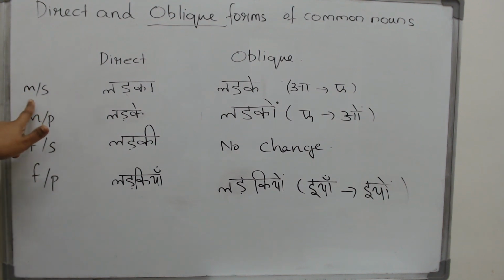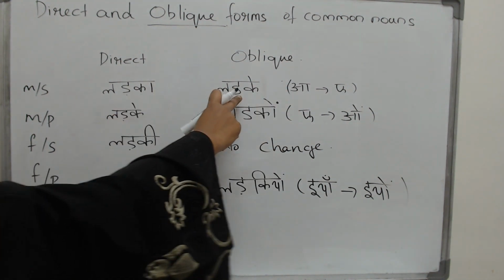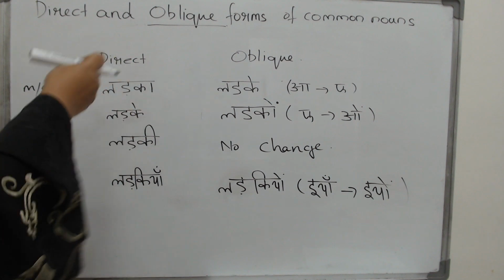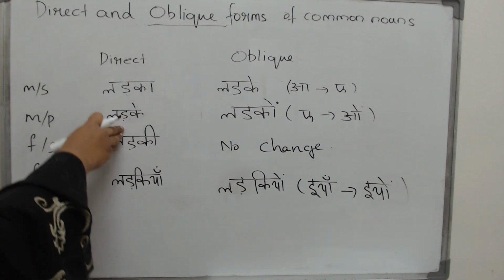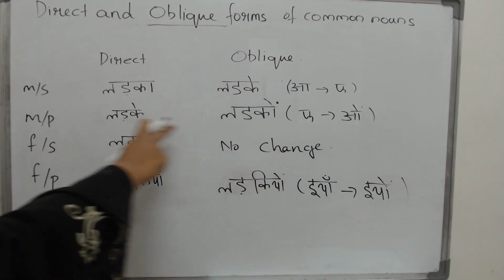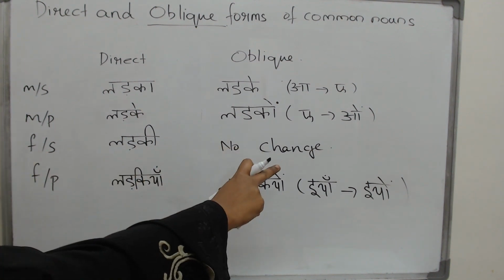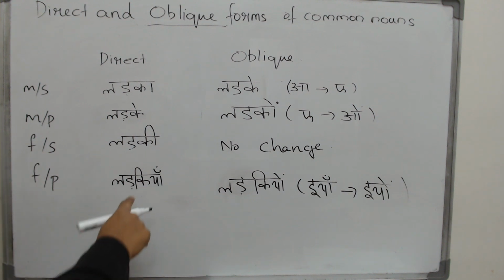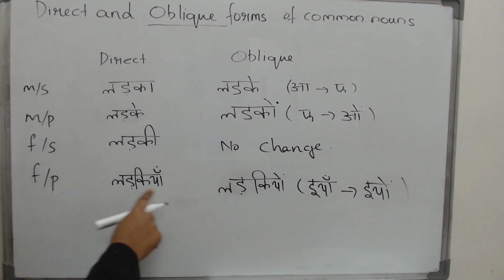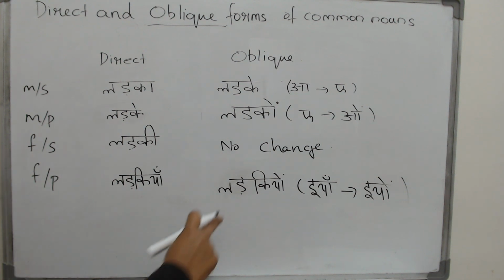If you have a male singular form ending with a ki matra, ladka, then it will change to ladke. If it is already ladke, if it is plural, instead of saying ladke ko, you will say ladkon ko. The a will become o. Any female singular word ending with e will have no change, but any female plural ending with iya, ladkiya, when followed by ne or ko, for example ladkiyan ko, no, we will say ladkiyon ko. That is how they will change.